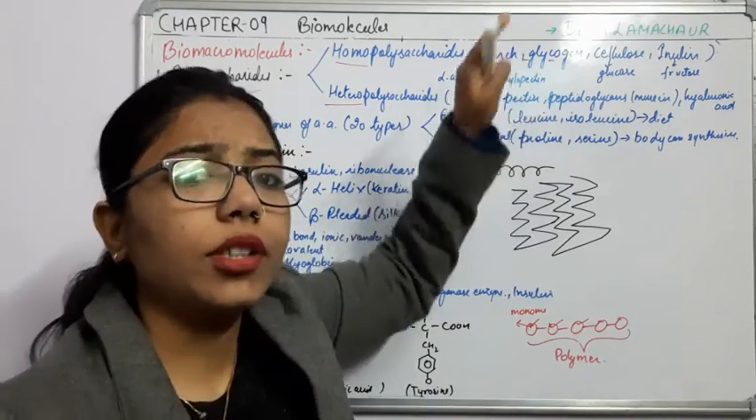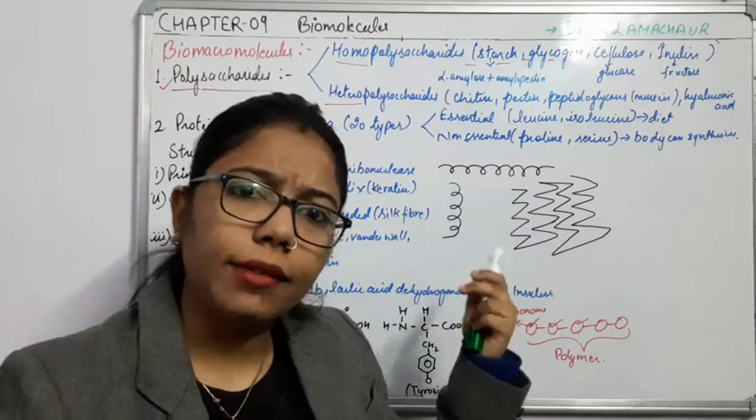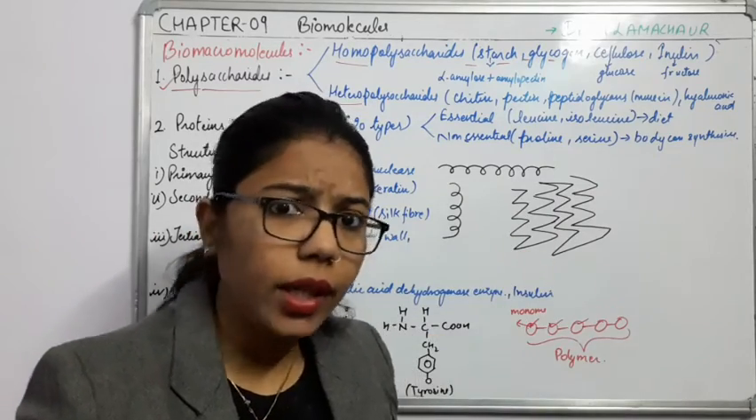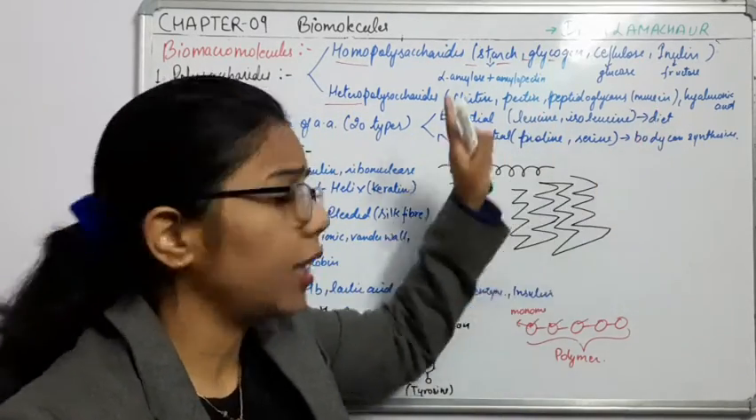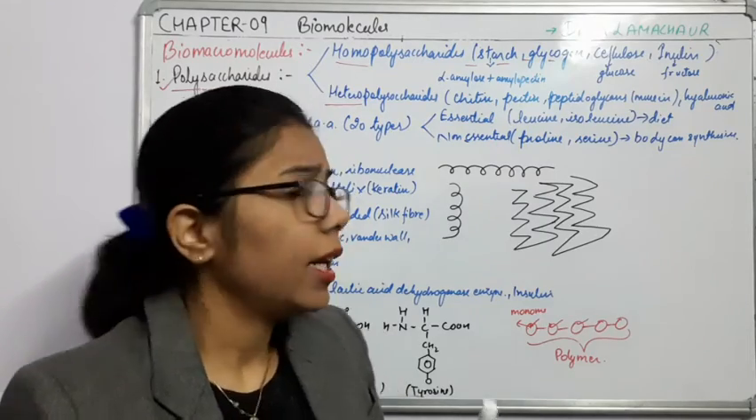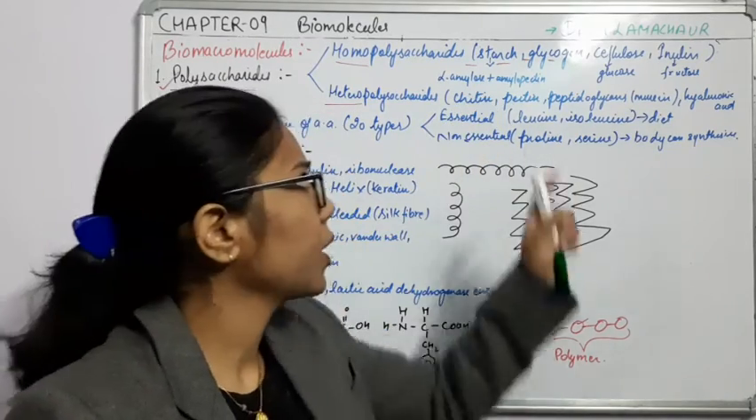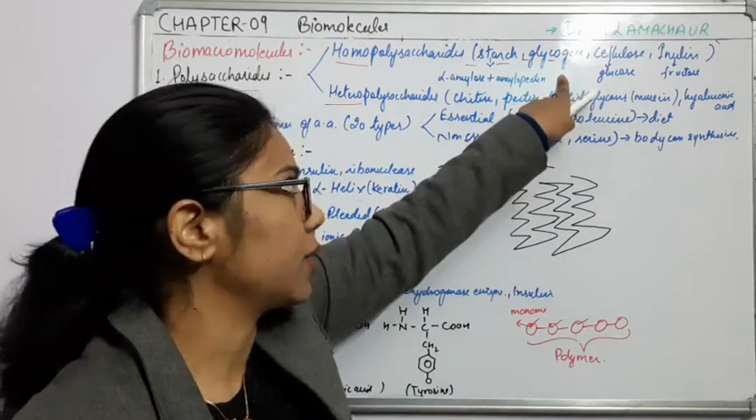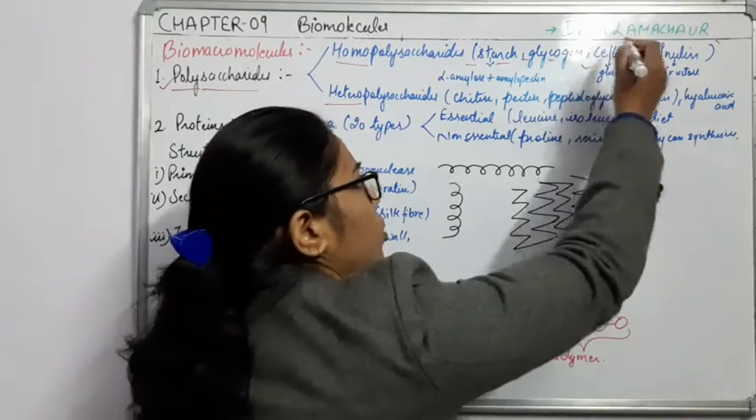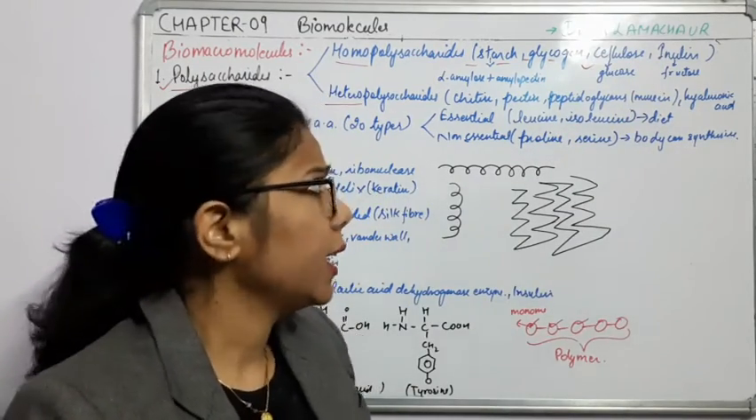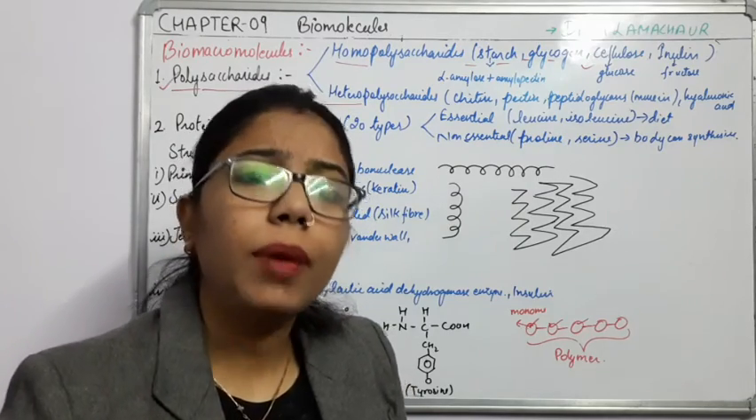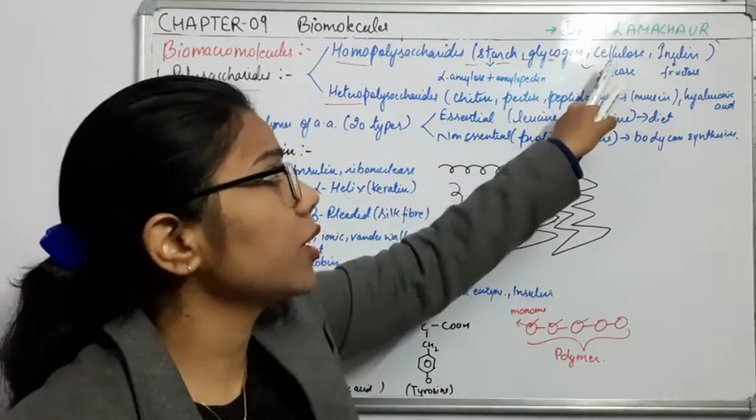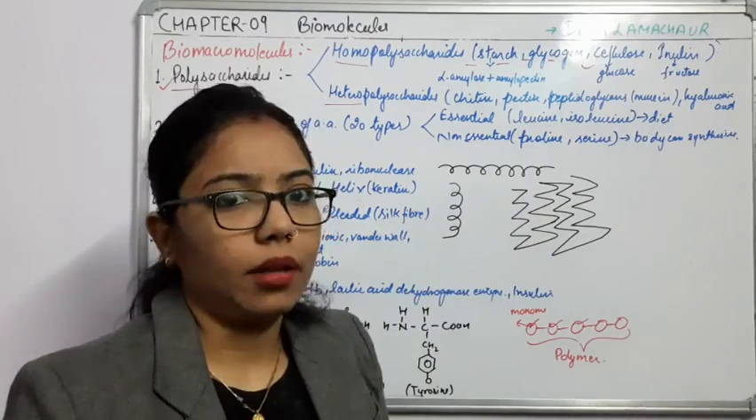Function can be of two types, structural as well as storage. Those things which are required for making any structure are known as structural, and those which are required for storage are storage. Likewise, starch is a storage and glycogen is a storage, in plant cell as well as in animal cell. Likewise, if I talk about cellulose, where is it present? In plants. And what is it providing? It is providing stiffness. So what type of function is it doing here? As a structural part, right?